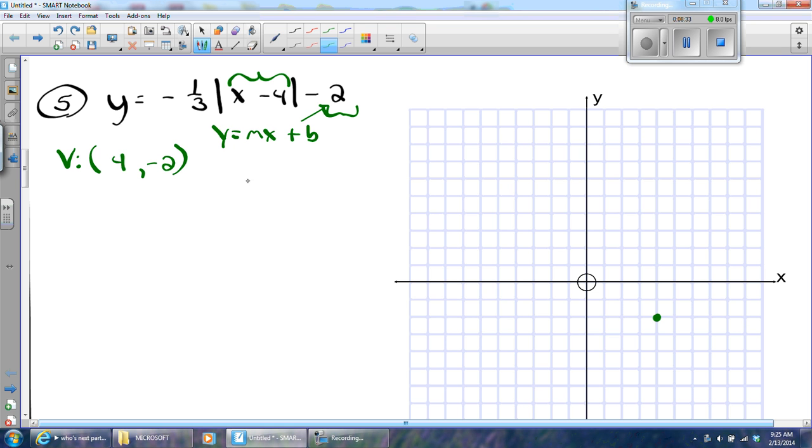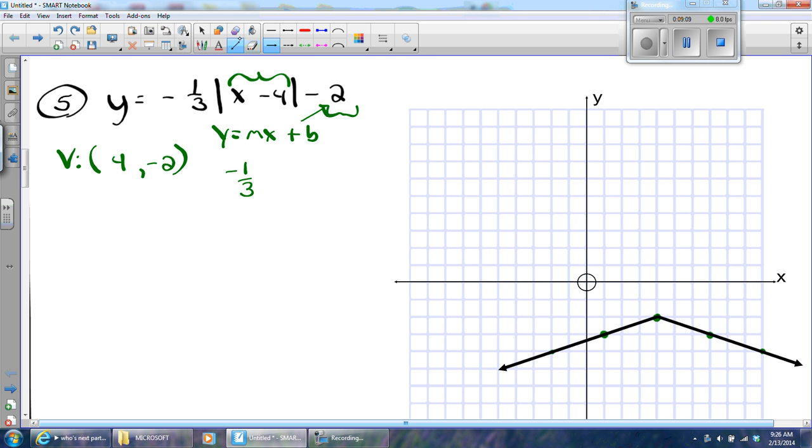All right, now this number is like my slope. It's a -1/3. And remember, I'm always going to apply it to the numerator when I'm doing absolute value. The negative means it's going to open downward. So I'll go down 1 and write 1, 2, 3. Now because of symmetry, I go down 1 and back 1, 2, 3. And so I'll have that and 1, 2, 3 like that. And so my graph will look like this. All right, there you go. Had this slope been positive, the V would have opened upward.